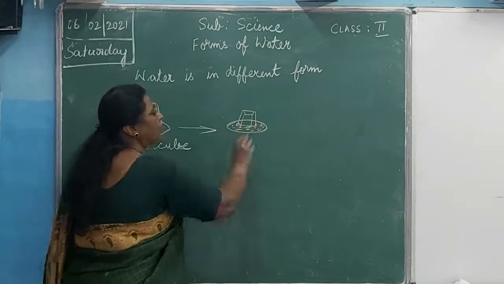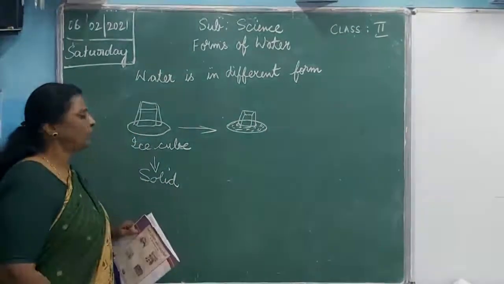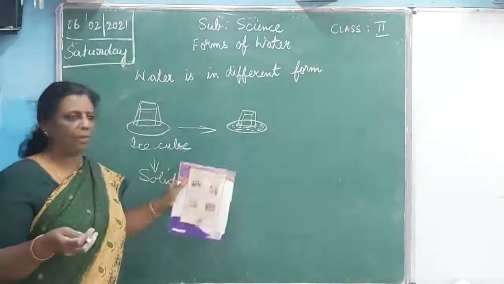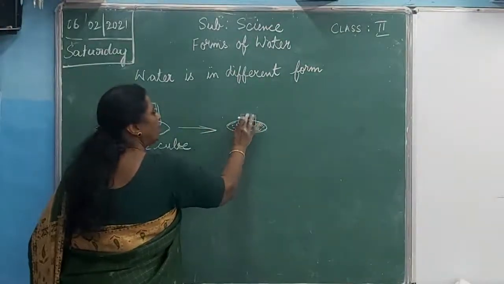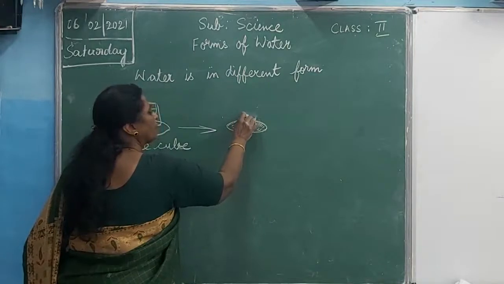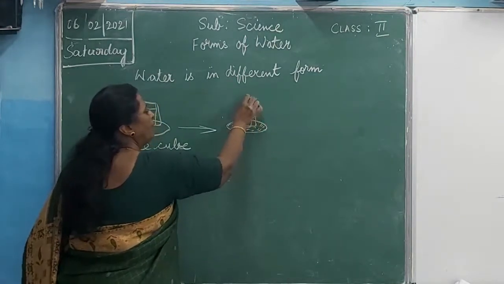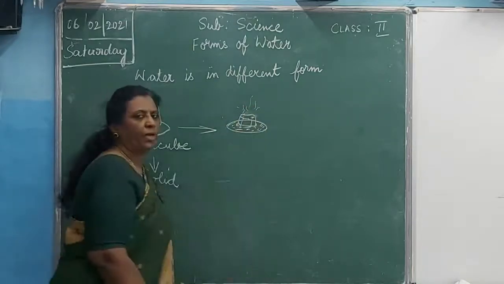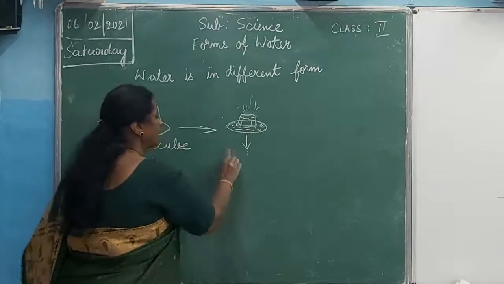From the refrigerator you take it out, it is hard, and keep it out for some time. It will become smaller and it will melt. Here it is becoming liquid.